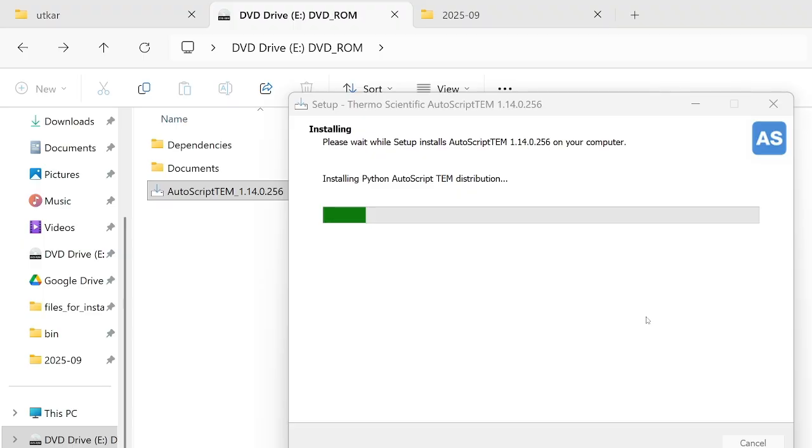As you can see, the AutoScript dependencies are getting installed now. It takes quite some time, 4 to 5 minutes, I think.